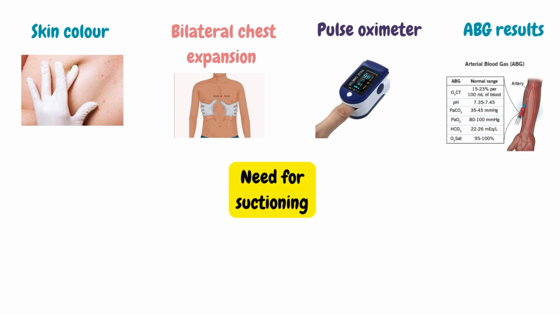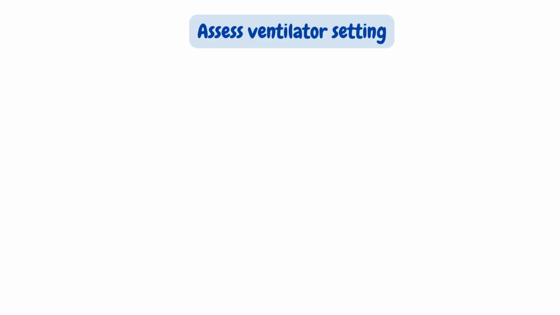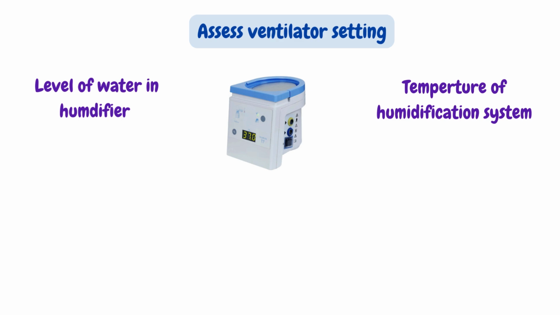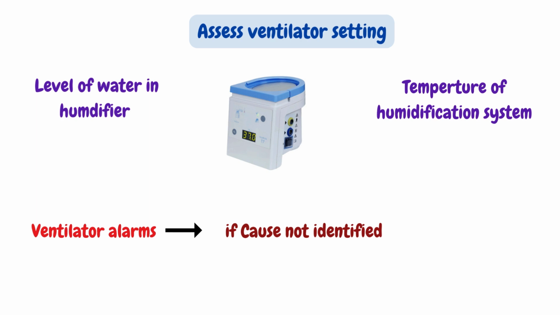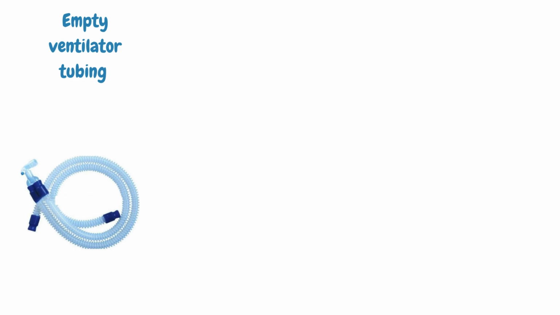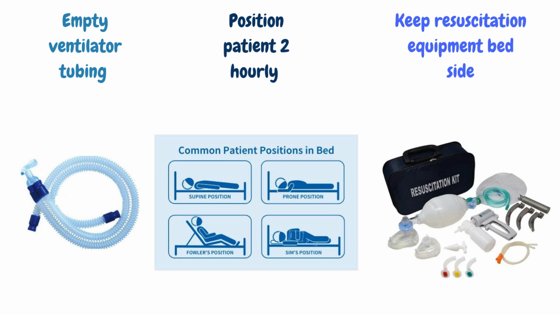Assess the need for suctioning and observe the type, color and amount of secretion. Assess ventilator settings. Assess the level of water in the humidifier and the temperature of the humidification system, because extremes in temperature can damage the mucosa in the airway. Ensure the alarms are set. If a cause for an alarm cannot be determined, ventilate the client manually with a resuscitation bag until the problem is corrected. Empty the ventilator tubing when moisture collects. Change the position of the patient at least every 2 hours. Have resuscitation equipment available at bedside.